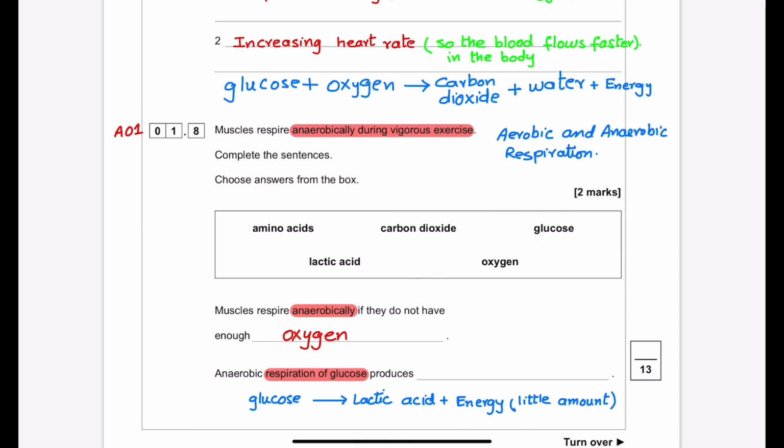Anaerobic respiration of the glucose produces lactic acid in the body. We use the equation for anaerobic respiration in which the glucose changes into lactic acid during vigorous exercise to produce energy.